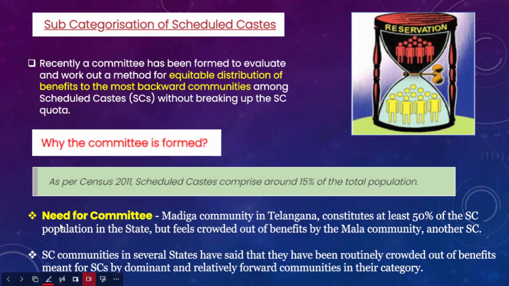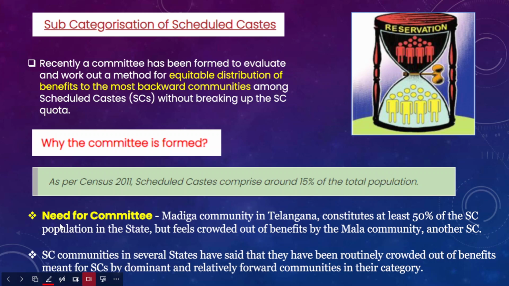Now if you look at the different reservation categories, OBCs have got 27% of the reservation, scheduled castes have got 15% and scheduled tribes have got 7.5%. In this context, each reservation category has a diverse number of caste groups. Within those, a few caste groups are progressive enough socially, educationally and economically, while other caste groups within the same category are considered backward classes or marginalized sections.